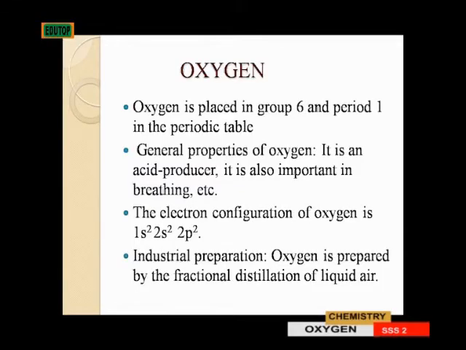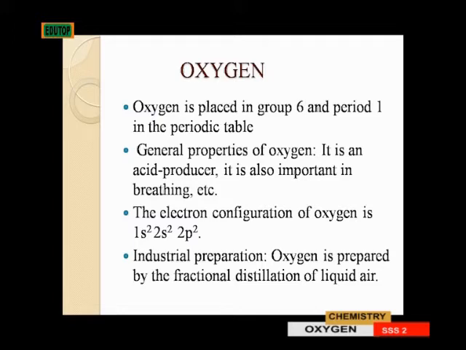Oxygen. Oxygen is placed in group 6 and period 2 in the periodic table due to what? Valence electrons and number of shells respectively. General properties of oxygen: it is an acid producer. It reacts with most metals to produce oxides, and it reacts even with hydrogen. It is also important in breathing, etc. The electron configuration of oxygen is 1s2, 2s2, 2p4.